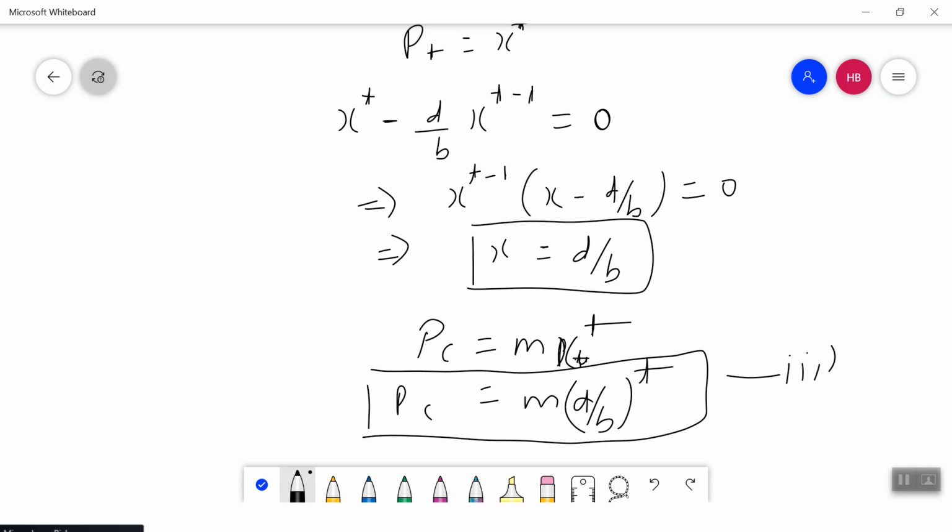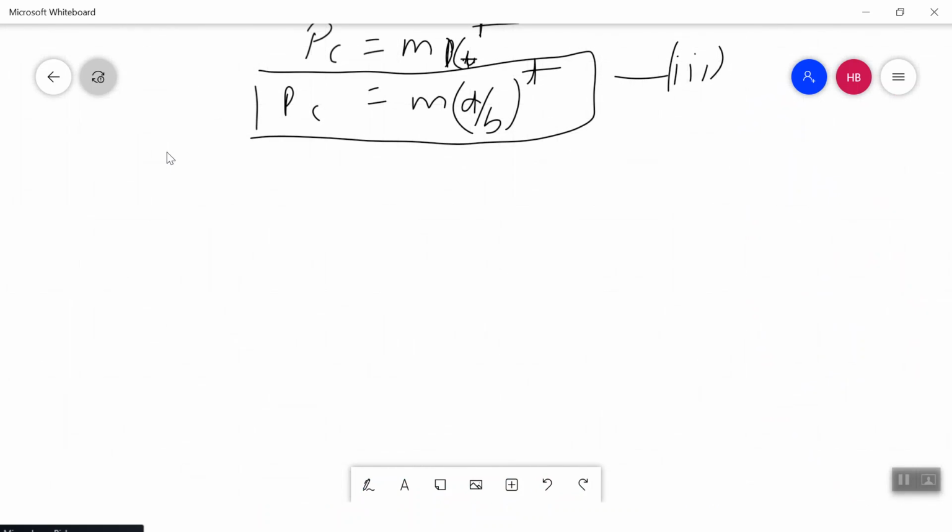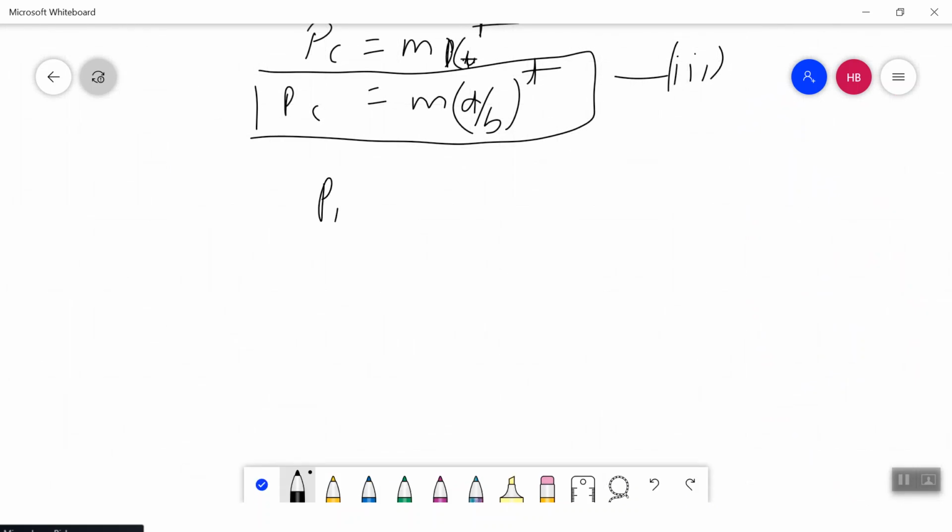So now I got my complementary solution and I got my particular solution, so I know what my solution for P_t is. You remember, the solution was the particular solution plus the complementary solution. The particular solution was nothing but P_E, the price at equilibrium, and the complementary solution is M (d by b) to the power t.